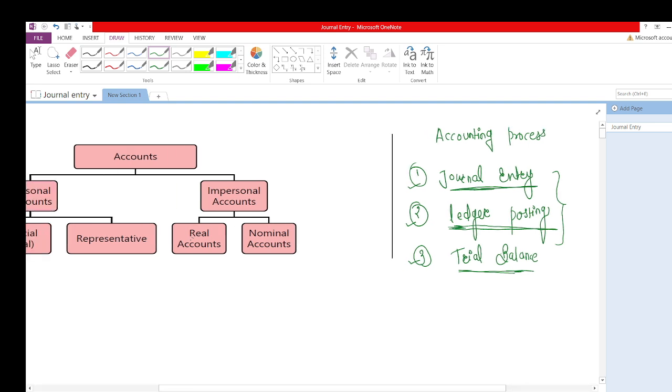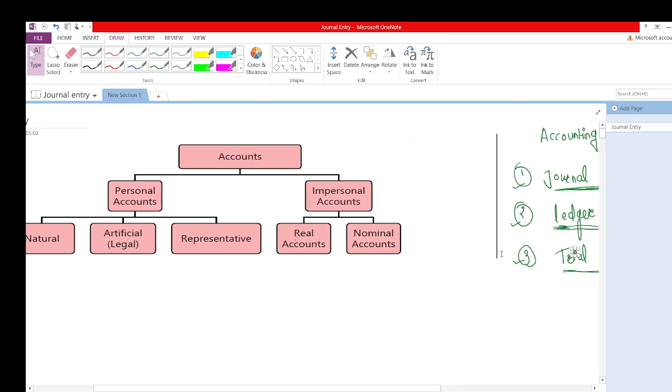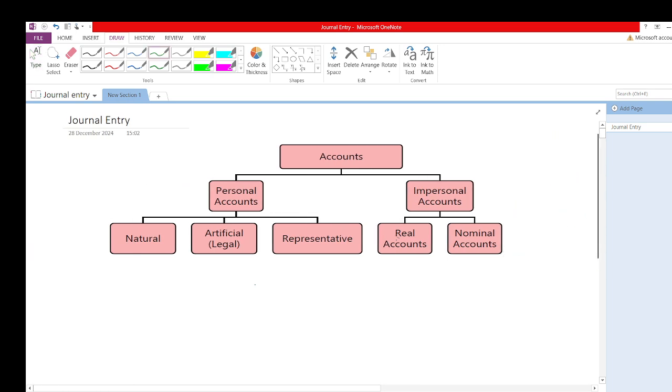So now for recording journal entry there are some rules of accounting, that is the golden rules of accounting. As per the golden rules of accounting there are three types of accounts: first is a personal account, second is a real account, and third is a nominal account. By using these account rules, we need to record the journal entry. So first we need to learn what all these rules are.